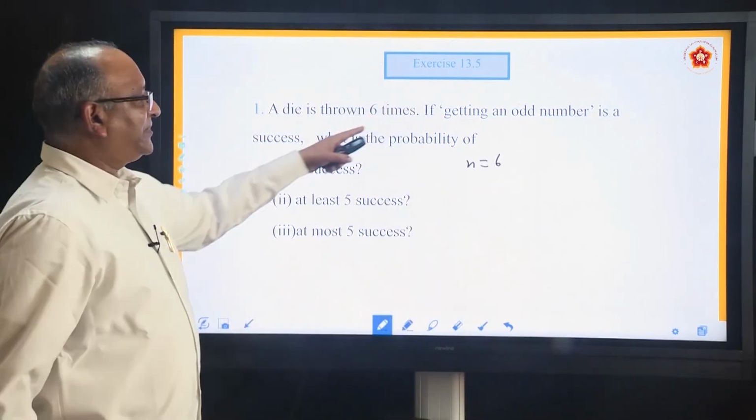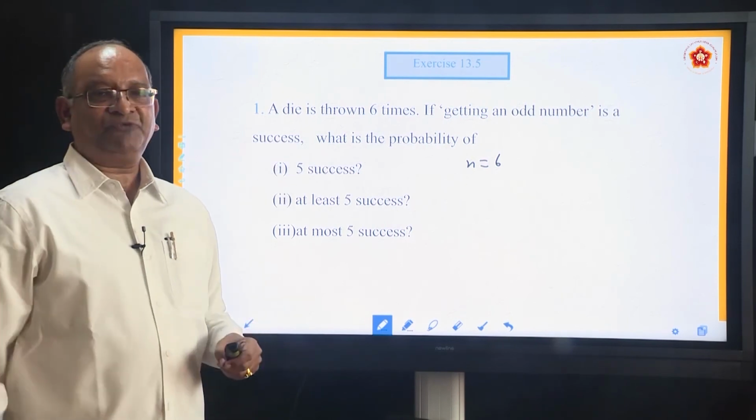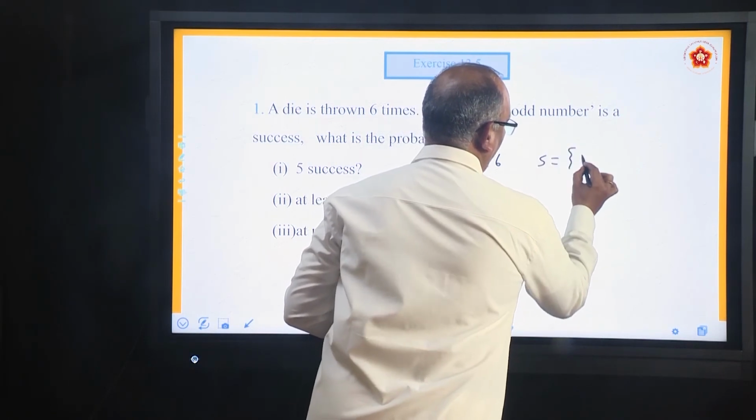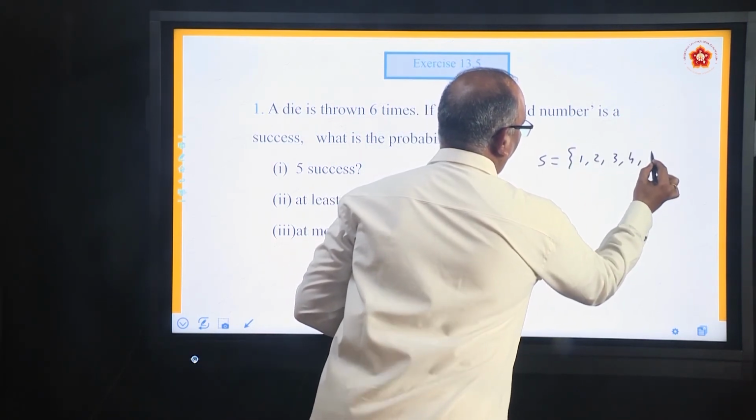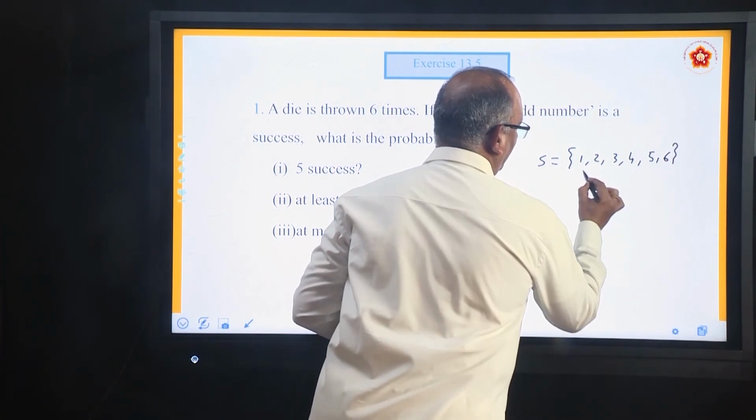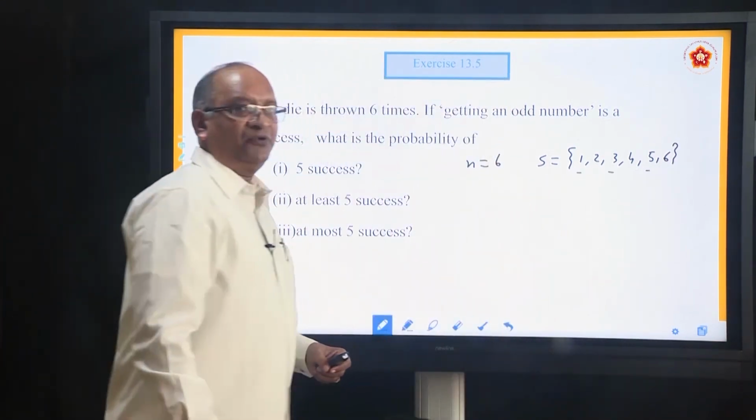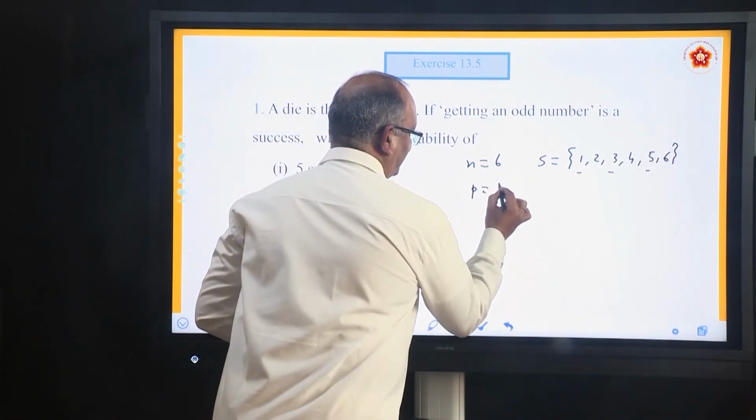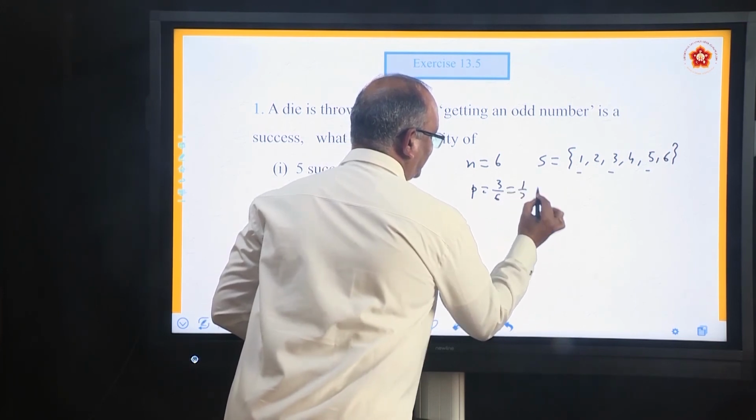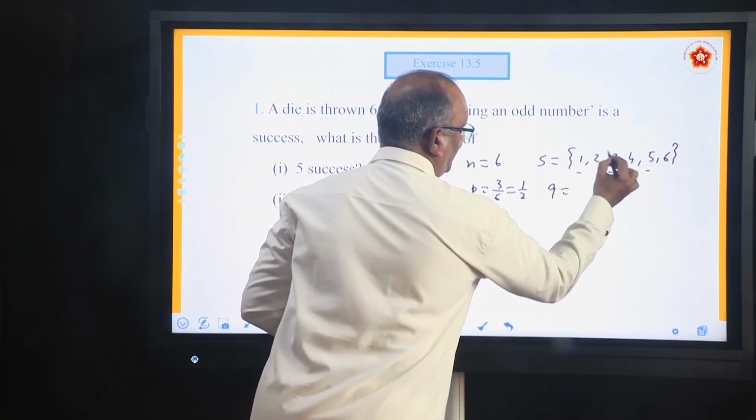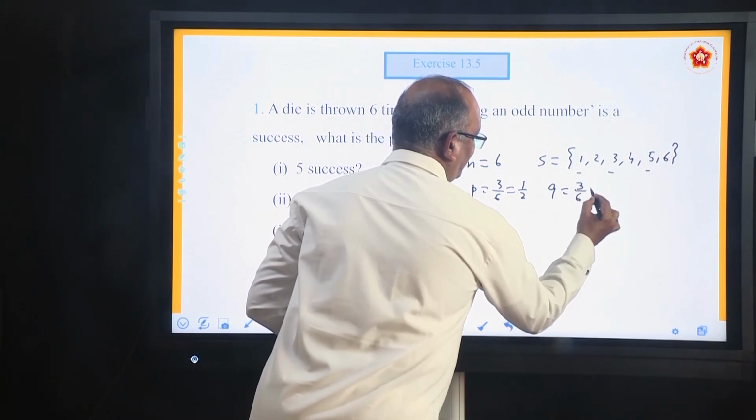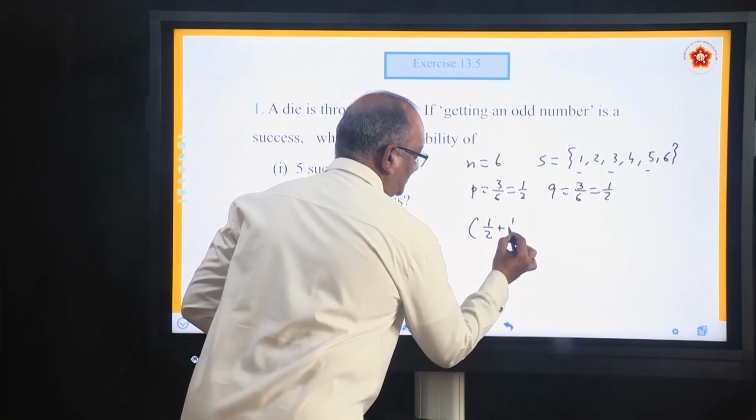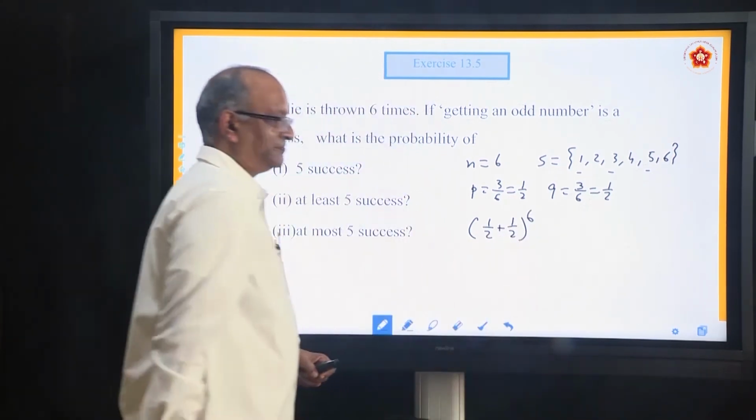Okay. If getting an odd number is a success, if you roll a die, what is the sample space? Sample space is 1, 2, 3, 4, 5, 6. This is the sample space. So if you get 1, 3, 5, it is a success. So P equal to 3 by 6 or 1 by 2. Similarly, Q also will be the same because even numbers 3 by 6 is equal to 1 by 2. So this is basically the expansion of (1 by 2 plus 1 by 2) to the power 6.